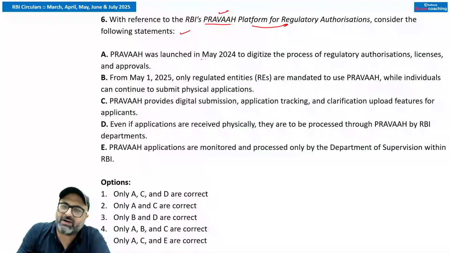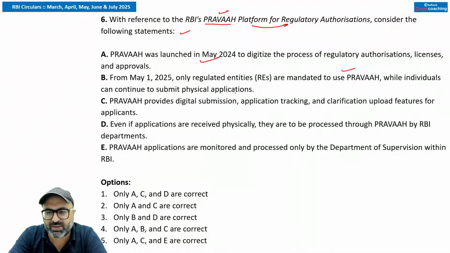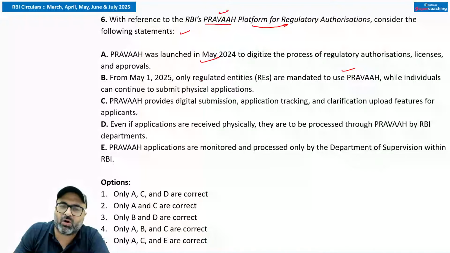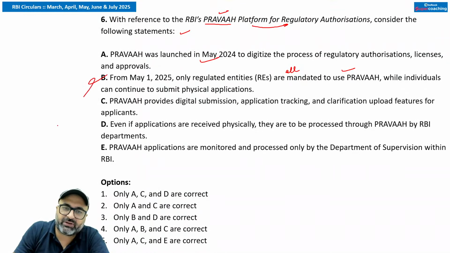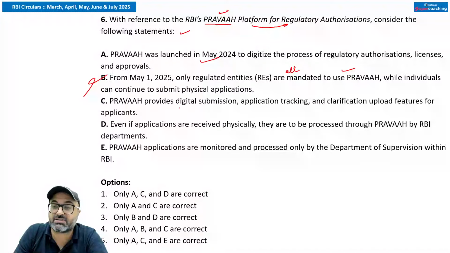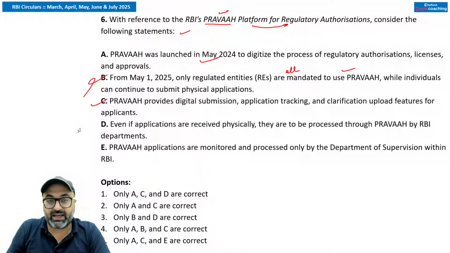So Pravah was launched in May 2024, digitized the process, that is true. On 1st of May 2025, only regulated entities are mandated to use Pravah, while individuals can continue to submit the physical application. That is wrong. It is mandated for all applicants, public as well as regulated entities, from 1st of May 2025. So this is wrong. Pravah provides digital submission, application tracking, clarification, and upload features to the applicants.